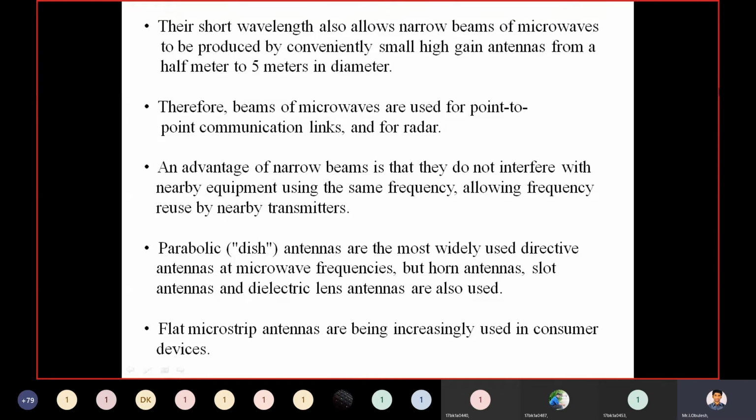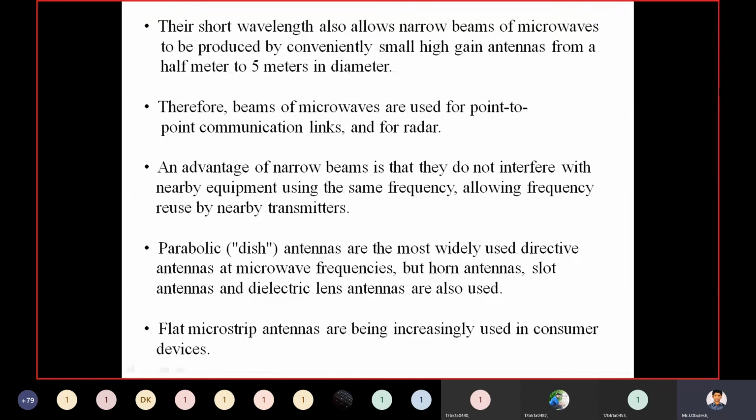Let us assume we have a dish TV's parabolic antennas, which are the most widely used directive antennas at microwave frequencies.